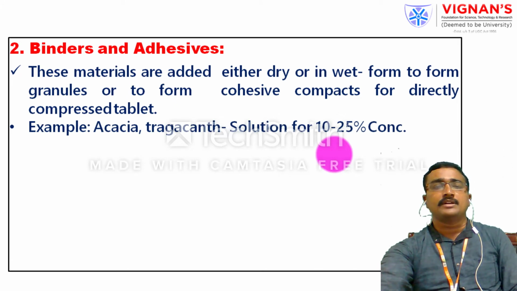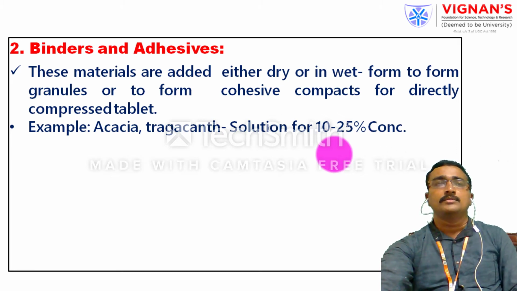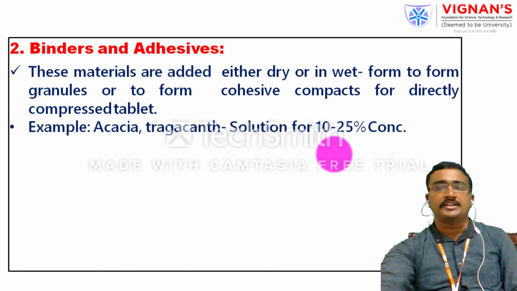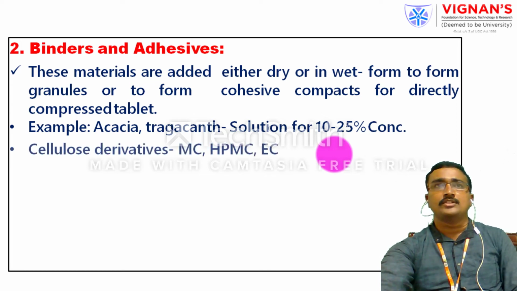Examples of binders and adhesives are tragacanth and acacia, which are natural sources, mainly added in the concentration range of 10 to 25%. Cellulose derivatives like microcrystalline cellulose, HPMC, and ethyl cellulose are also added as binding agents.